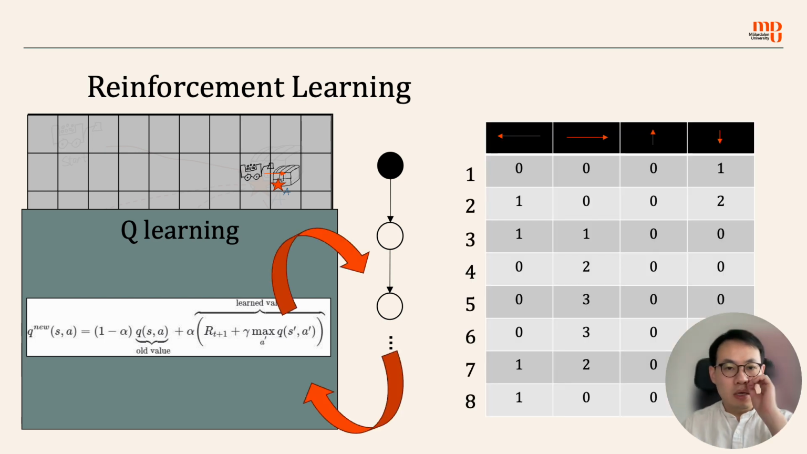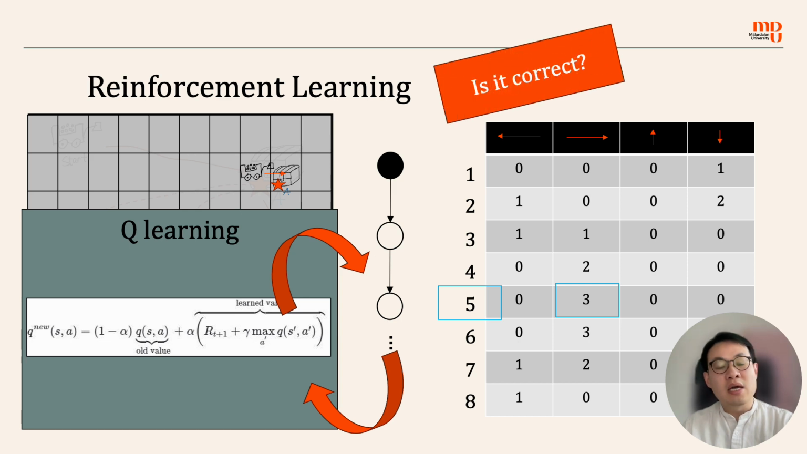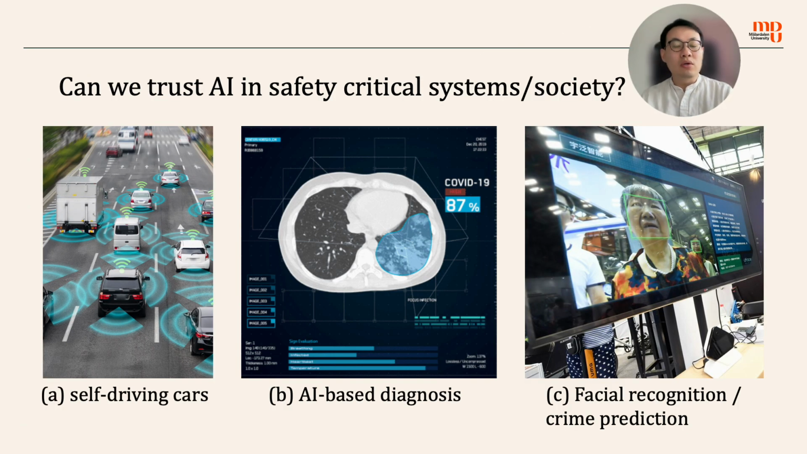Right? Next, eventually the vehicle knows what to do at each of the states. It just looks at the table and chooses the action with the highest reward. Now the problem is, is the learning result correct? Well, we don't know. If we actually look broadly and ask, can we trust the AI in our society, especially when they are used in safety-critical systems? Can we trust them?